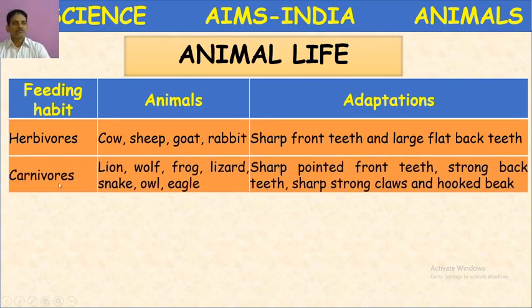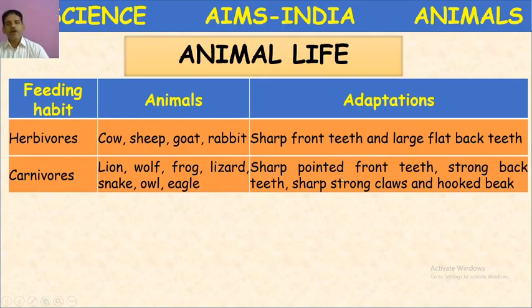Next, carnivores. Carnivores are the animals which feed on flesh or meat of other animals. Such organisms are called carnivores. Examples: lion, wolf, frog, lizard, snake, owl, eagle, tiger, leopard, like that. You can give more examples. Carnivores are the animals which feed on flesh of other animals.